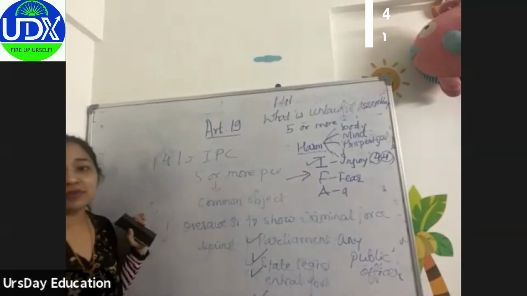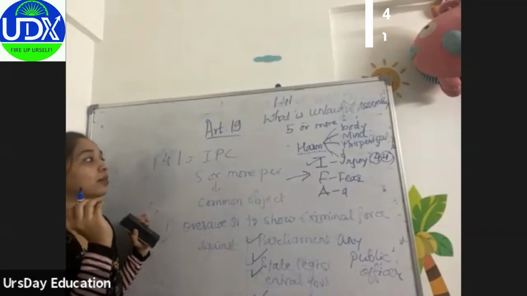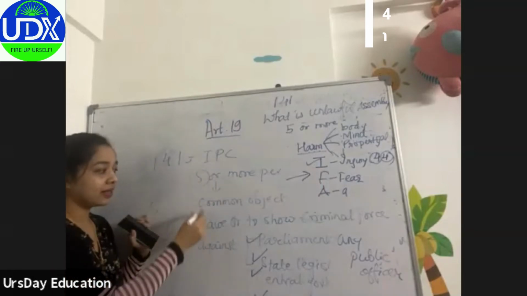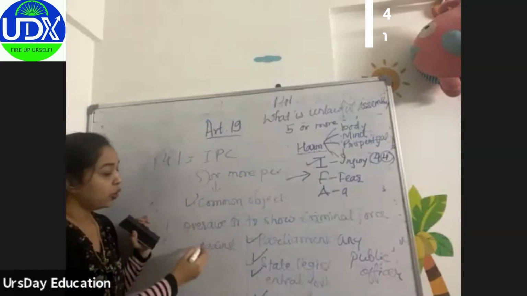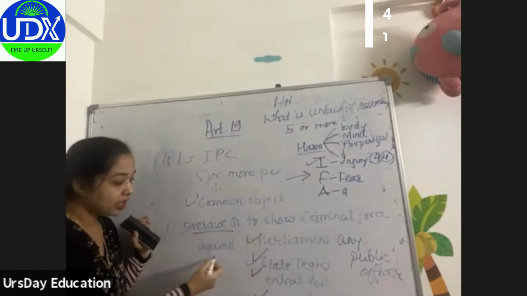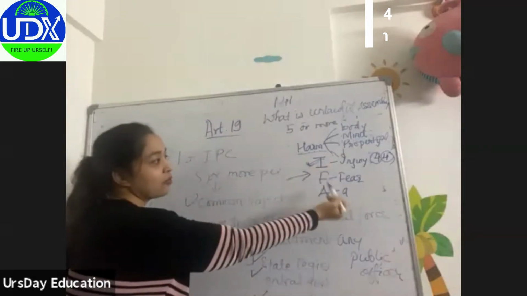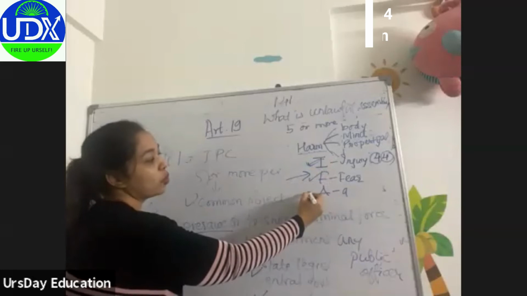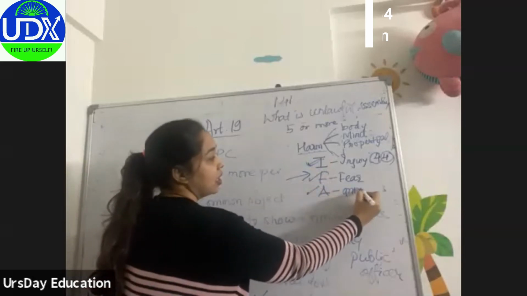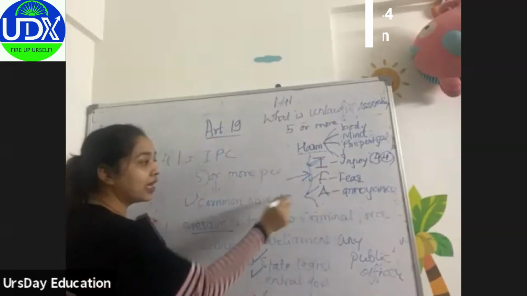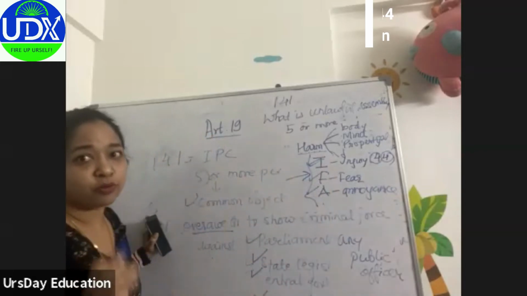So we were saying, what is unlawful assembly? If five or more people gather with a common object to overawe or to show criminal force. Now we know what criminal force is. If you want to give injury, fear, or annoyance, that is IFA, then it will be considered criminal force.